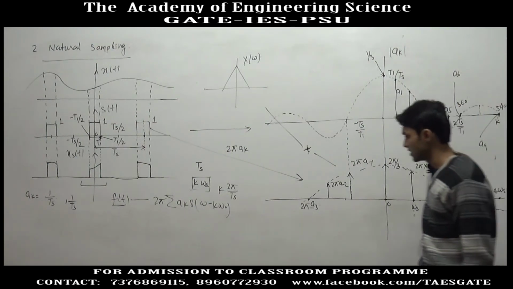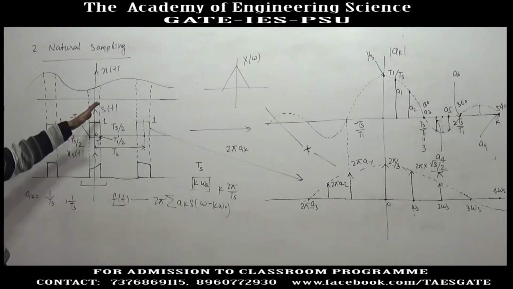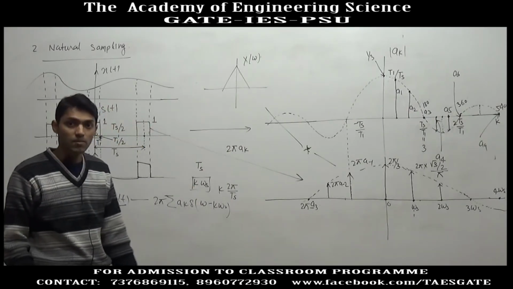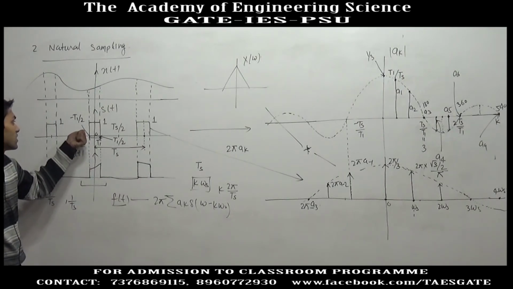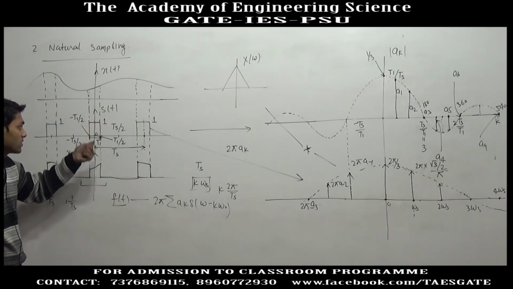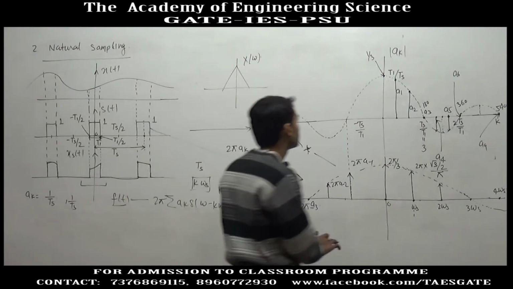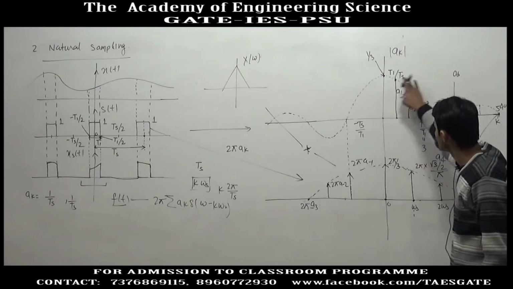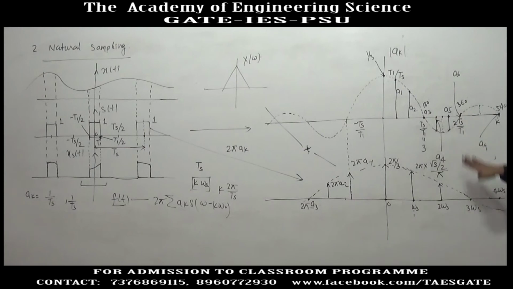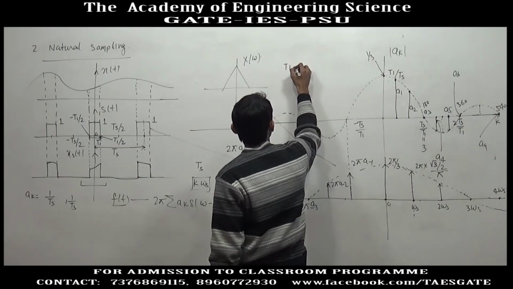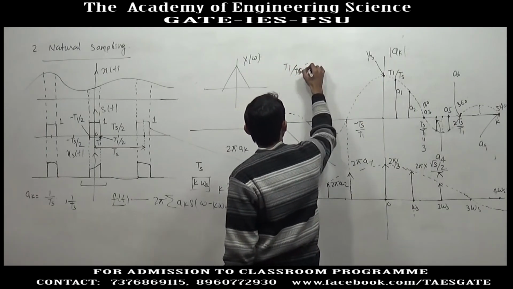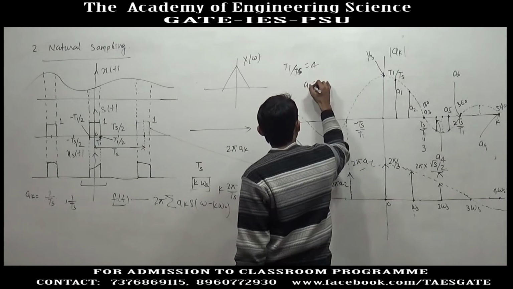The question may be asked that you will be asked to find the frequency components present in the sampled signal when the sampling is done with rectangular pulses. In the case where I took T1 equal to Ts by 3, A3 is equal to 0. For other cases, suppose Ts by T1 is equal to 4, in that case A4 will be 0.